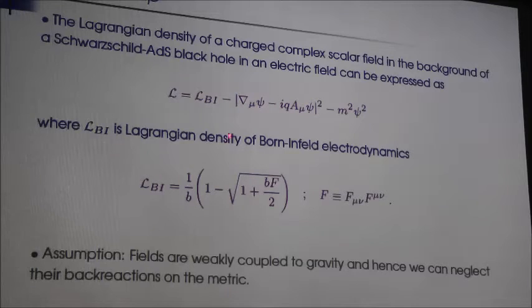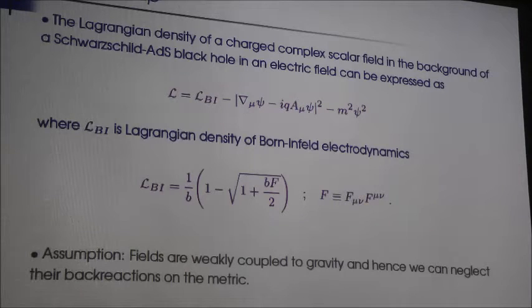So this is the Lagrangian density for the Born-Infeld electrodynamics, and here small b is the Born-Infeld parameter, and it is a small parameter. If I set b to 0, it goes back to the usual Maxwell electrodynamics.